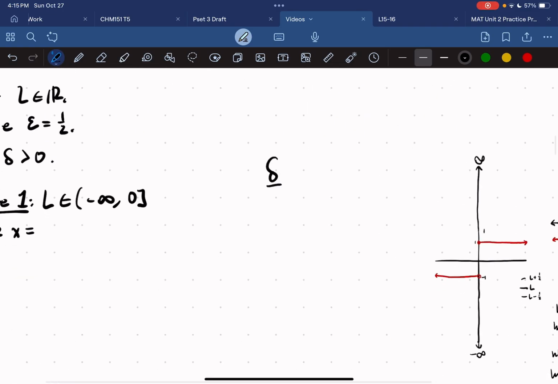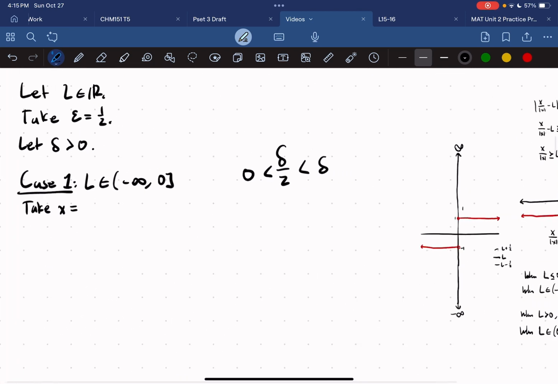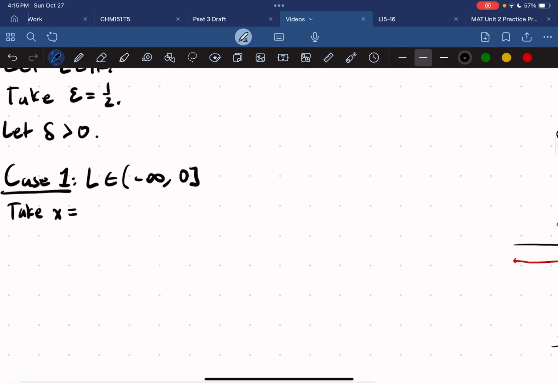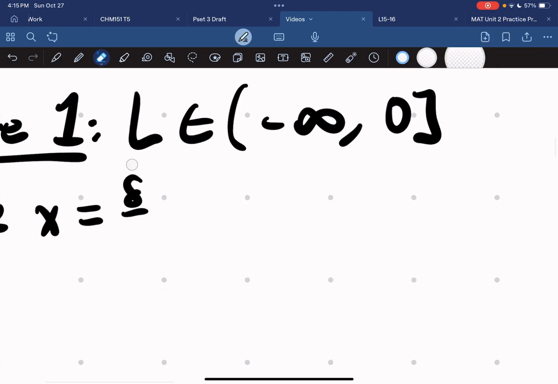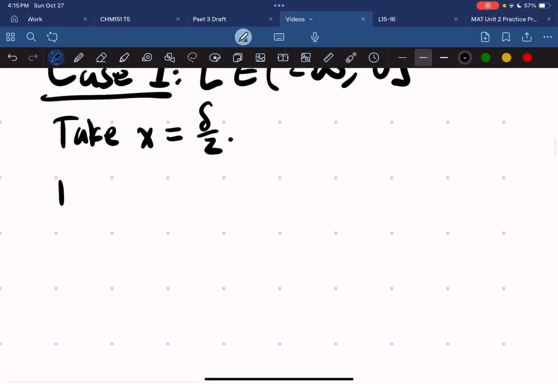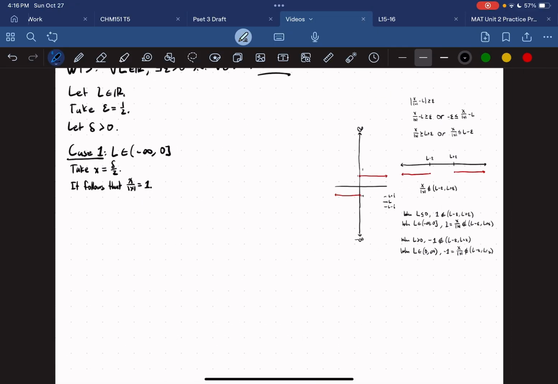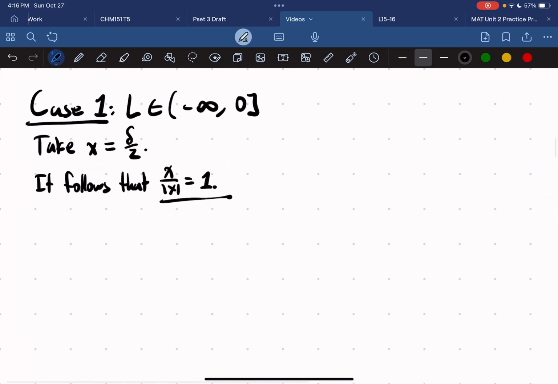We can choose delta over 2, right? We know this is true. So we can take x as delta over 2. Right, so we know x over absolute value of x is equal to 1.